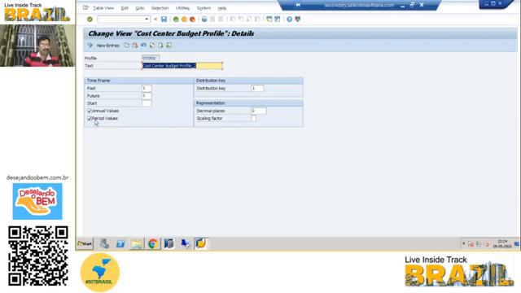Equal distributions are there, but I don't think period and annual both we have selected, but still it is not checking the period values. Maybe if we unselect the annual values, the period values might be checked. I'm not sure. We have to do trial and error.